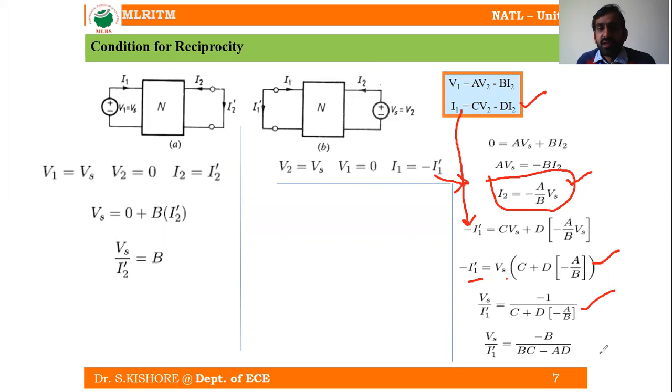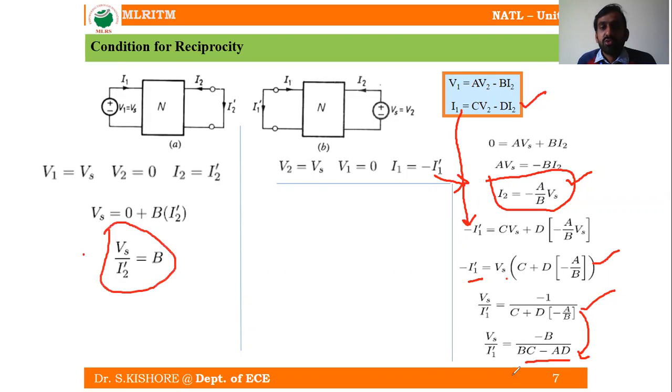So from this we can write Vs by I1 dash is equal to minus B by, if we send this up, minus B by BC minus AD. So this is the equation which we have obtained from this. So now what can we write here? From this, one equation we obtained.